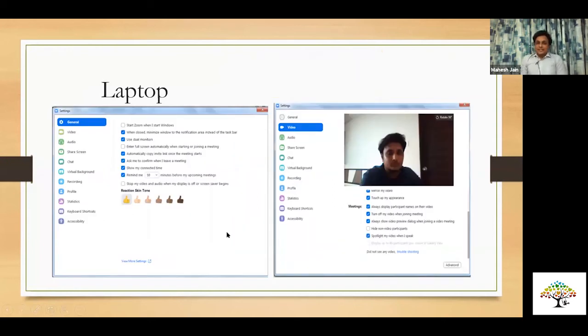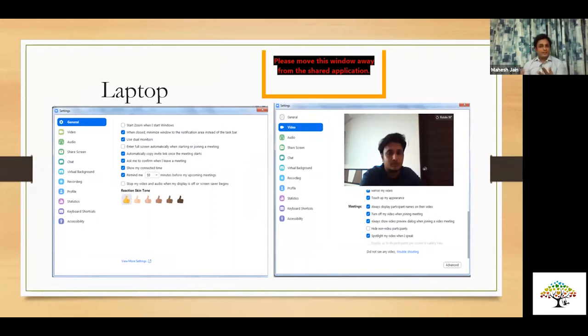Okay, so the first setting is general setting, which talks about when you show thumbs up, what sort of color it should be, whether you want the recording to happen or not. If you are inactive for 10 minutes, will it allow you to remain there or not? All those options basically. Second one is video.